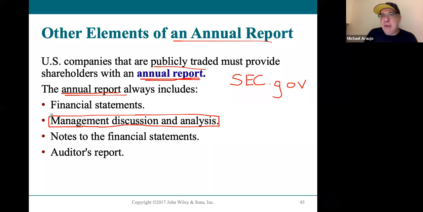Sometimes it's 20 or 30 pages, sometimes it's 50 or 60 pages. But they have to explain all the financial and other risks of what's going on in the company. It can get very technical. Some of us like to read parts of this stuff just to see what's going on. So the management discussion and analysis section is one of the biggest parts of the annual report.